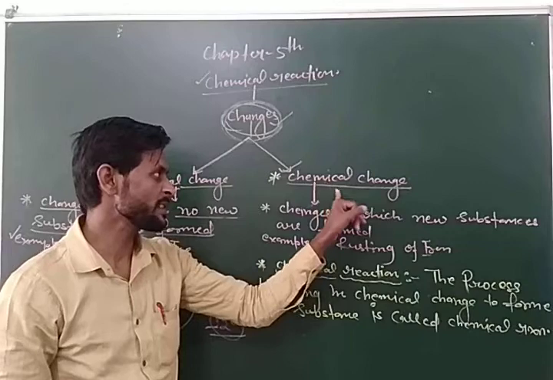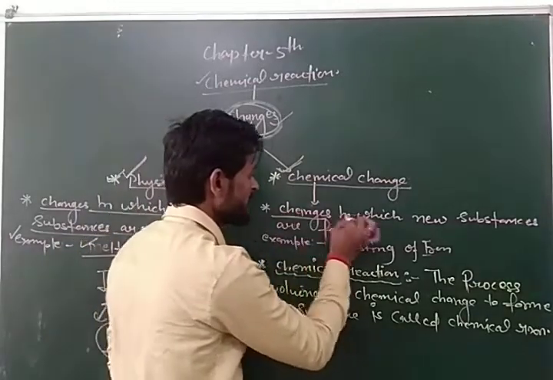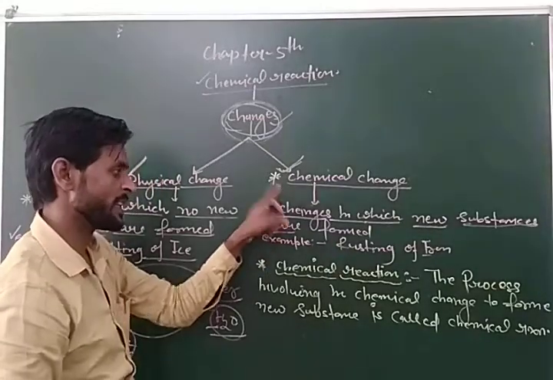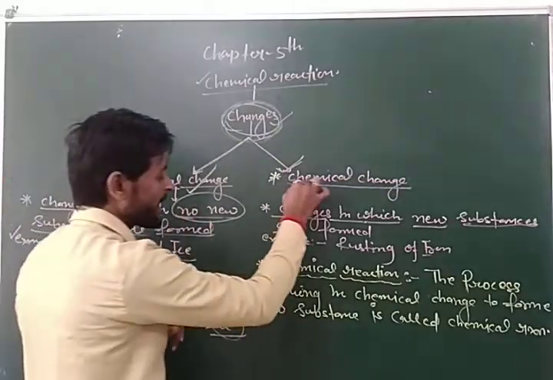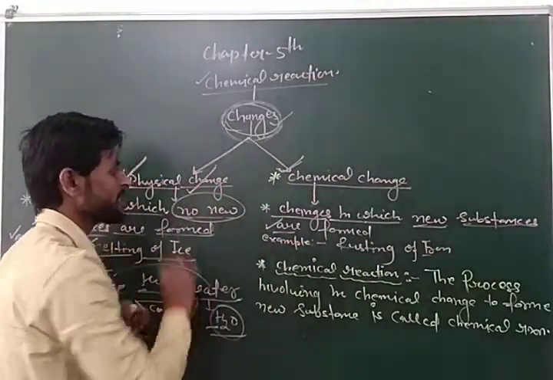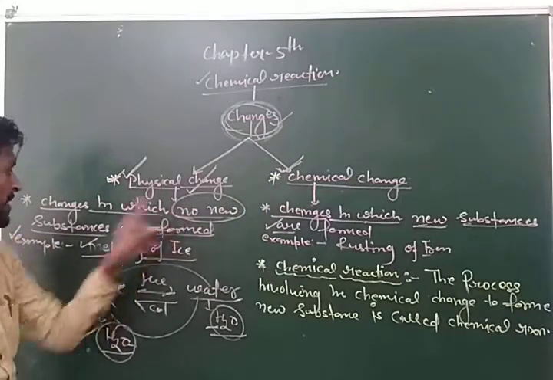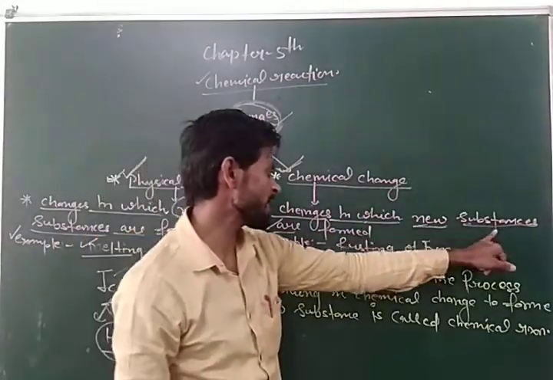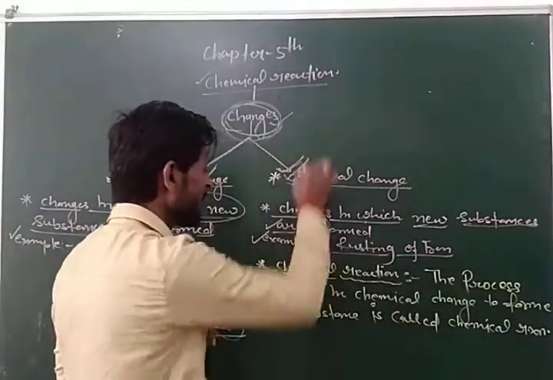Now the second change is chemical change. What is the meaning of chemical change? Changes in which new substances are formed is called chemical change. In physical change, no new substances are formed, but in chemical change, new substances are formed. So what is the difference between chemical and physical change? For example, rusting of iron is a chemical change.